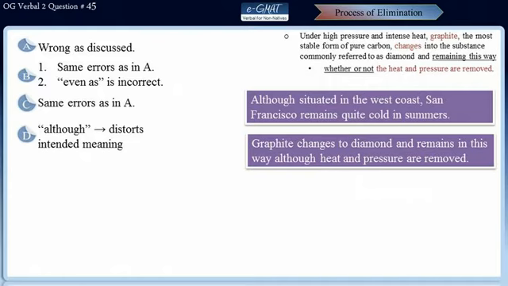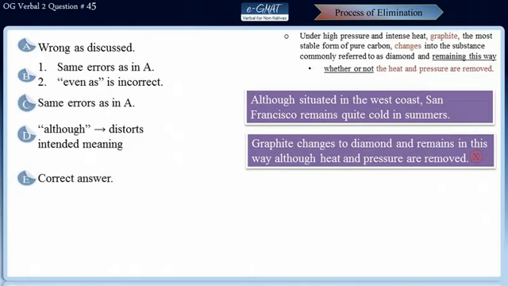Well, grammatically this choice is correct, but logically it is not because the original sentence does not intend to present any sort of a contrast. It just wants to say that once turned into diamond, graphite continues to be one even after heat and pressure are removed. So usage of although brings in this contrast in this sentence, which is not the intended meaning of the sentence, and hence choice D is not correct. Well, we are left only with choice E, and choice E is the correct answer.